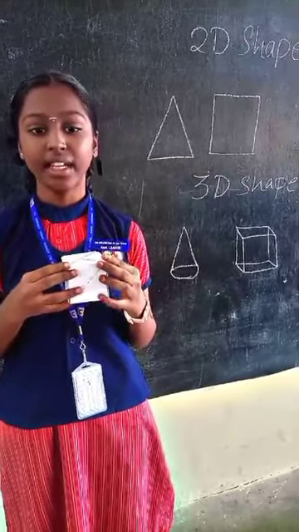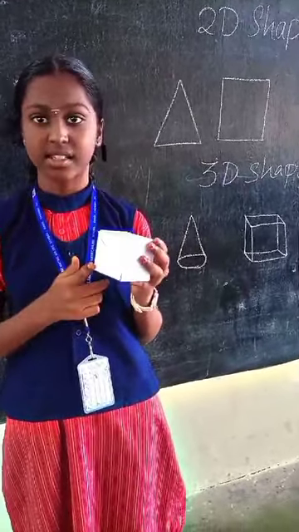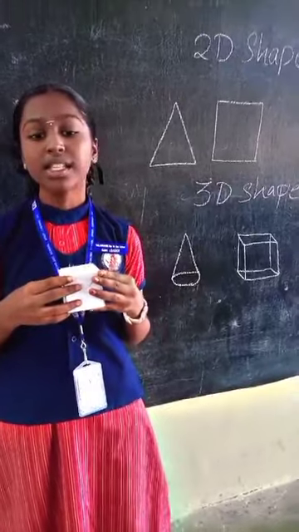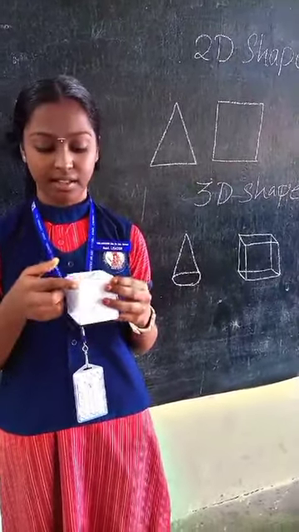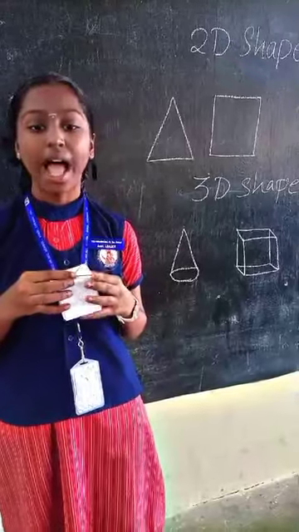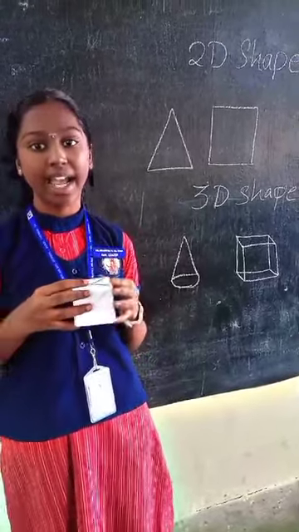It has 8 vertices and 12 edges. All sides have the same length. All angles of a cube are right angles.